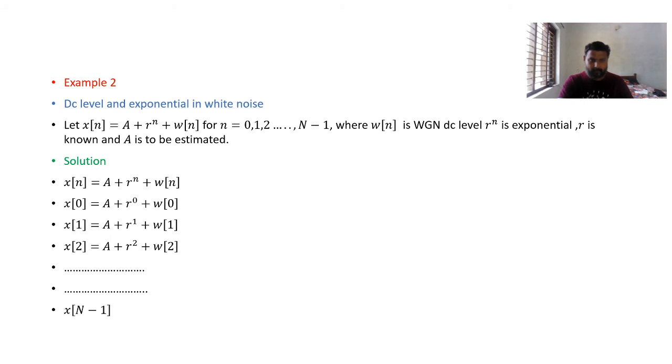x[N minus 1] is equal to A plus r[N minus 1] plus w[N minus 1]. This I can represent in the form of a linear model, x equals h theta plus s plus w. This can be written in vector form as x equals h theta plus s plus w.